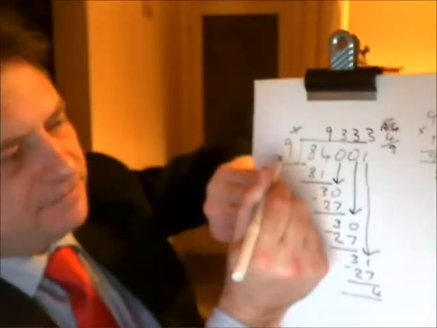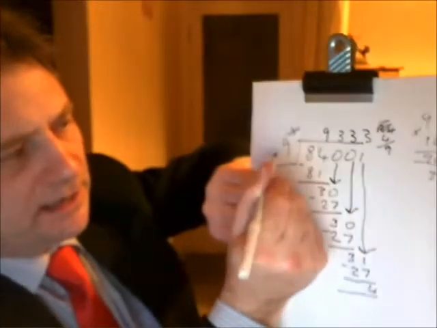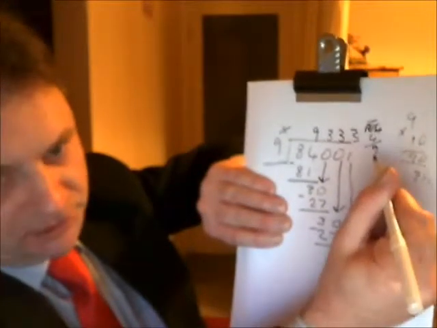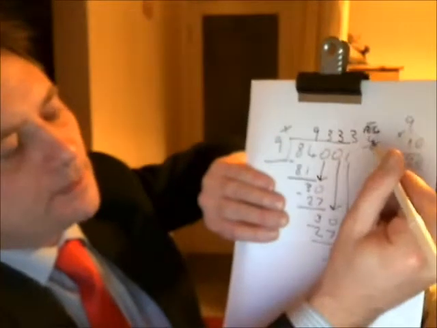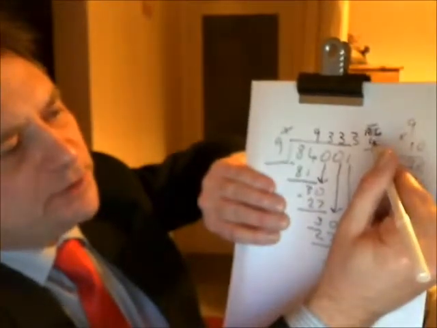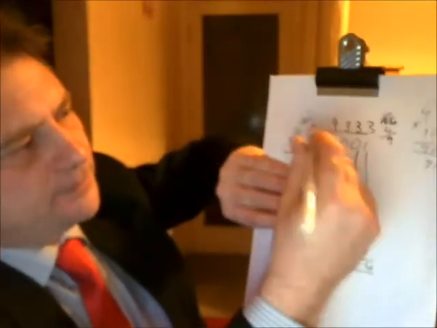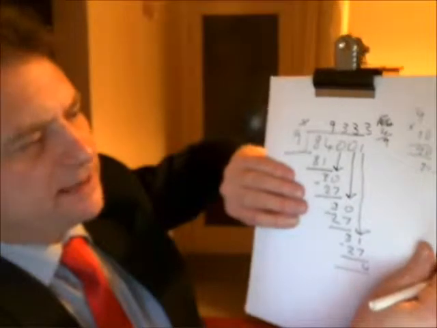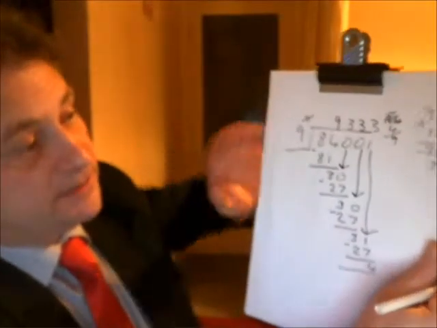So if you're showing it as a fraction, the divisor, that number there, the number that's going into the dividend, is always at the bottom part of the fraction, or as we call it, the denominator. Okay, and the numerator is your remainder. Okay, so there it is, 9,333 and 4 ninths. That is how you show that as a fraction. That's how many times it goes in.